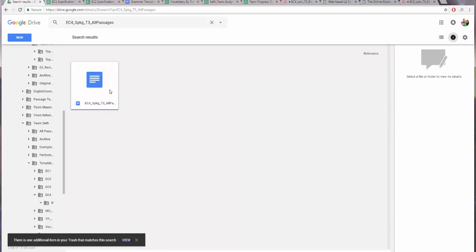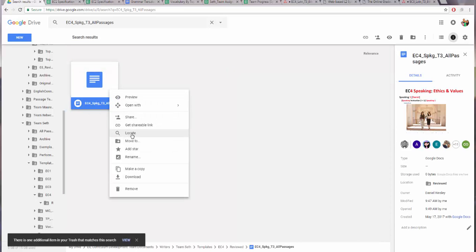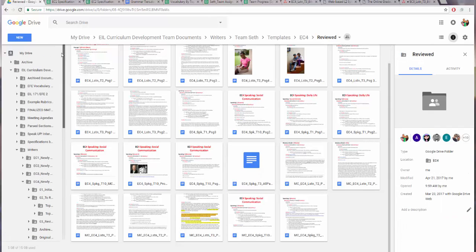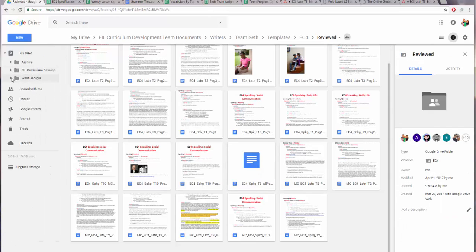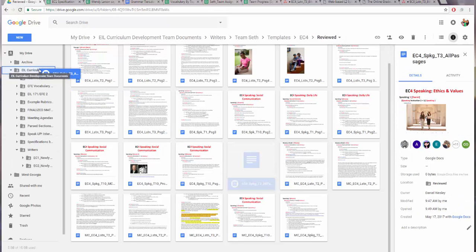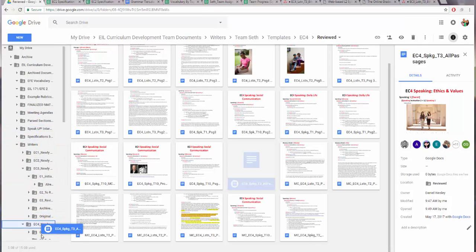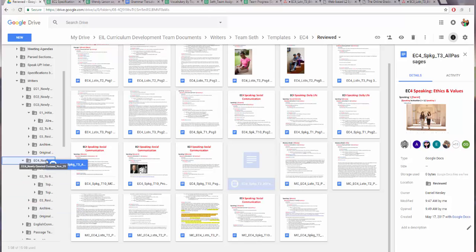I usually do that by a search, and then I will locate it where it's at. It'll usually highlight it. And then what you need to do is take this to the appropriate folder. So I'm going to come over here, and I'm going to take the original and put it in the folder that it needs to be in to be reviewed by Amy. So I go to EC4, sorry, right here. And then I don't go to the initial folder, I go to number 2, which is to review by Amy.